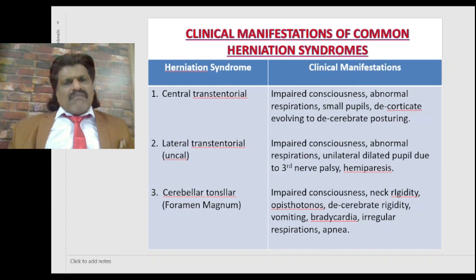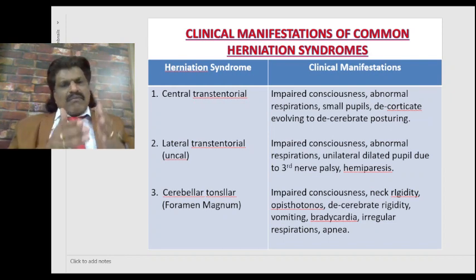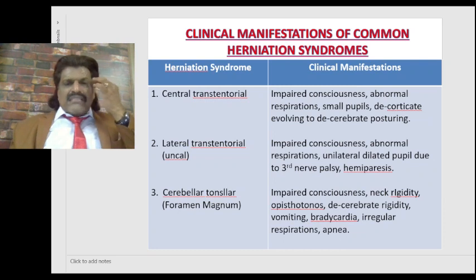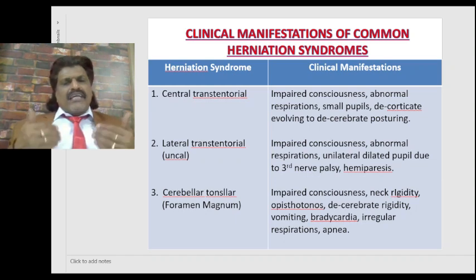So what are the clinical manifestations of common herniation syndromes? One is the central tentorial herniation, when it comes from upwards to downwards and starts compressing the top of the midbrain. Because the RAS gets compressed, there is impaired consciousness, abnormal respirations, small pupils, decorticate evolving into decerebrate posturing.